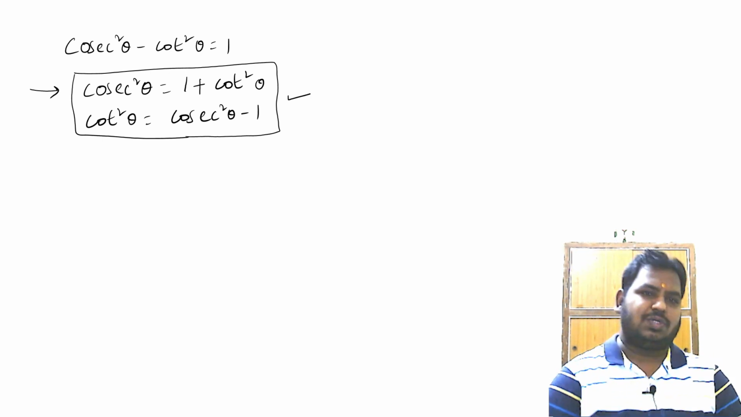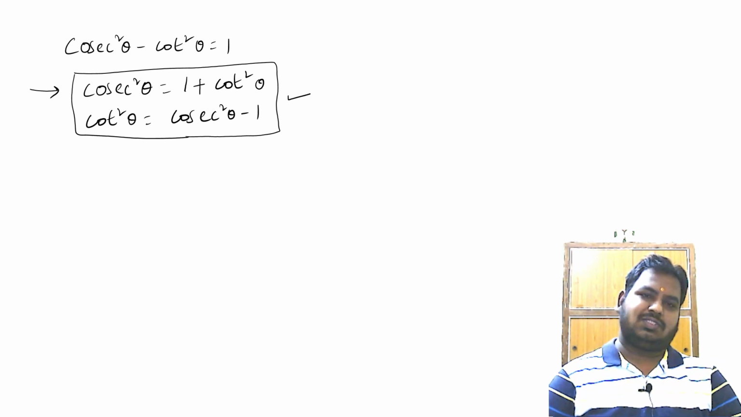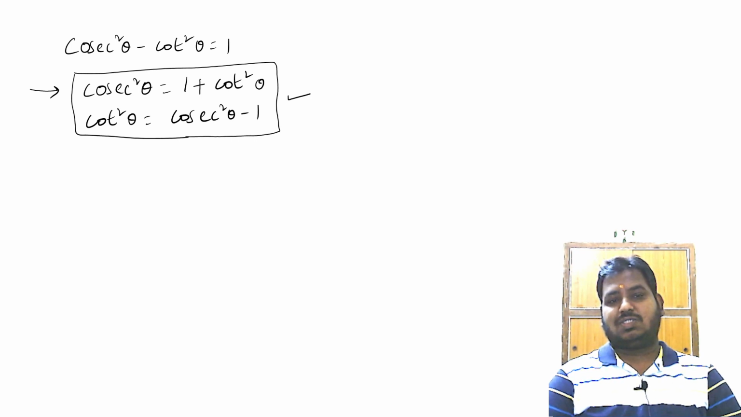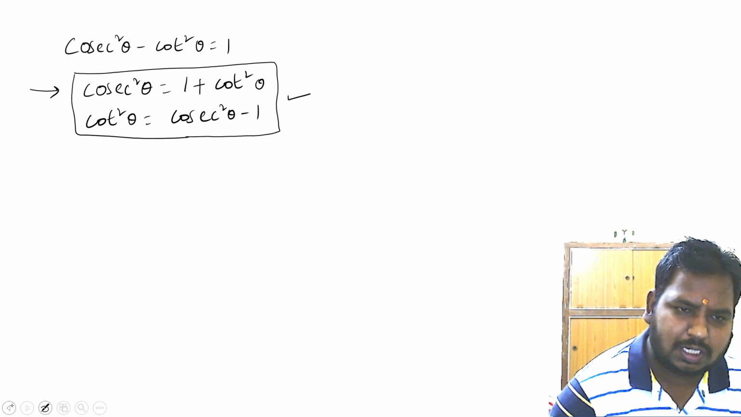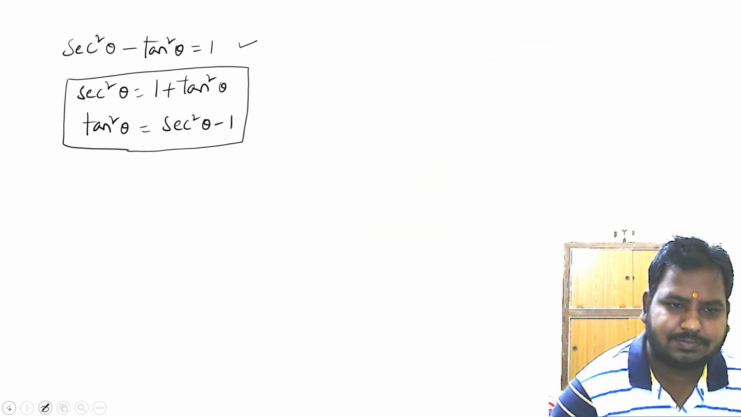You should remember three things here. The first thing is cosecant square theta minus cot square theta is equal to 1. Second thing is cosecant square theta is equal to 1 plus cot square theta. Third thing is cot square theta is equal to cosecant square theta minus 1. Done? So we shall have a quick recap of these three identities.